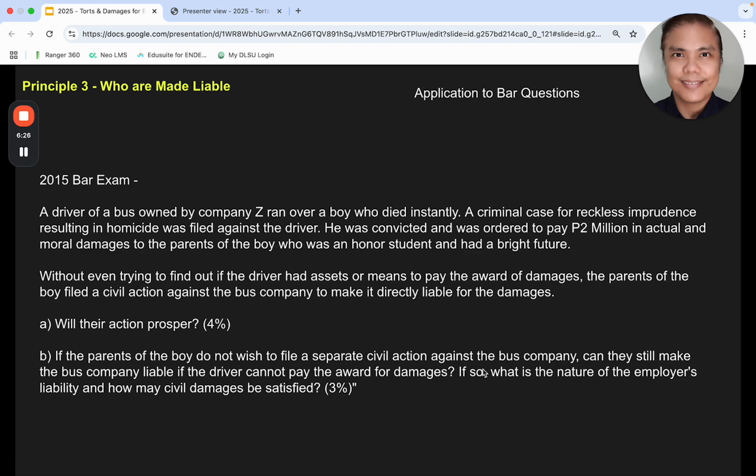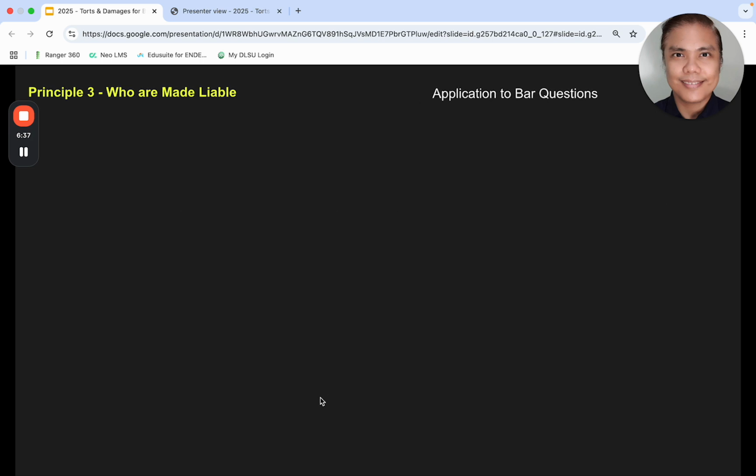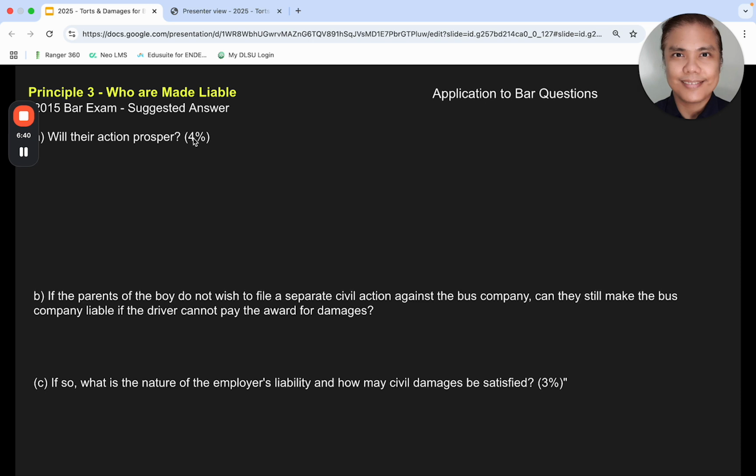And I think there's supposed to be a question C. If so, what is the nature of the employer's liability? And how may civil damages be awarded? I think that's the third question there. Anyway, let's look at it. Let's chop it up. Would action prosper?